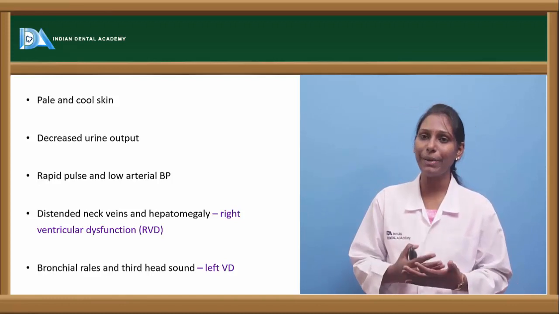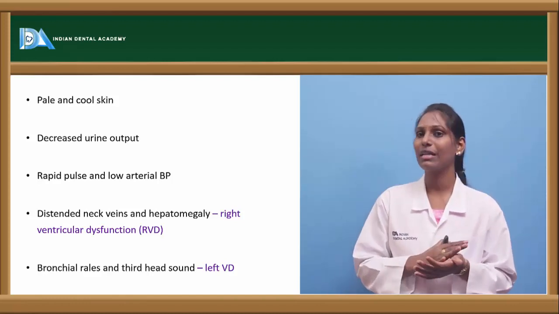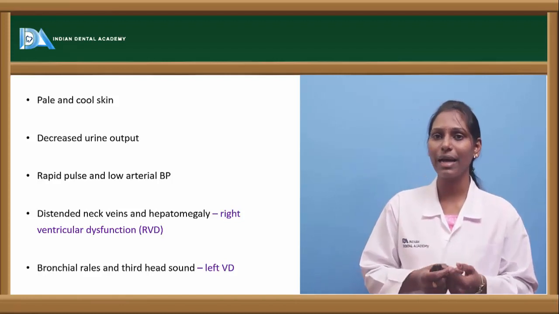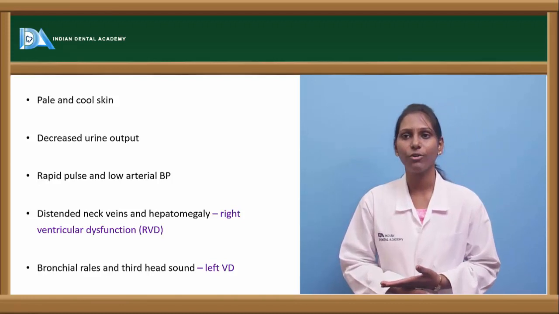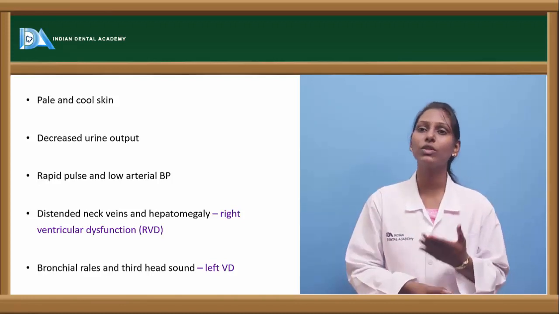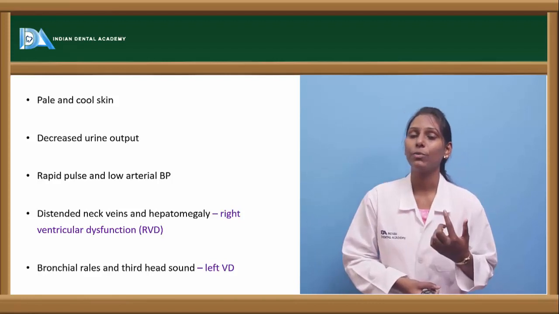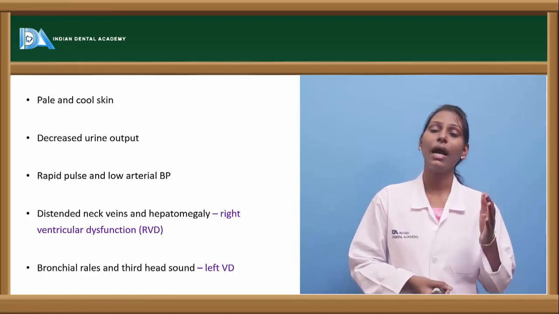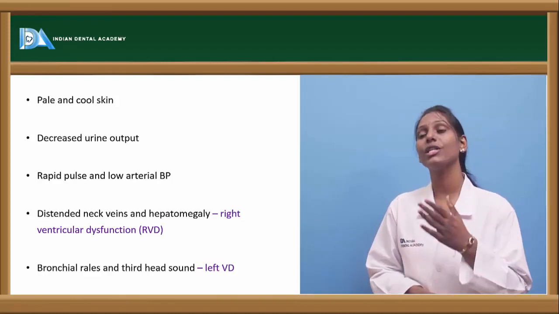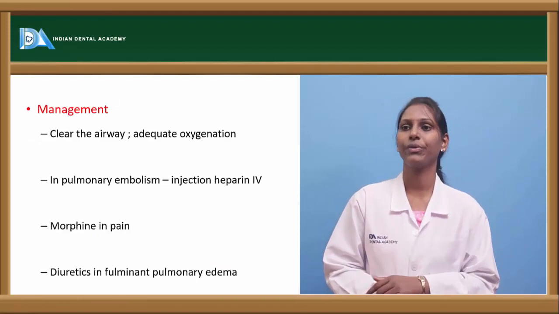Patients usually appear pale and the skin becomes cold. There will be clamminess, where we can feel the sweating on the hands and extremities, on the skin, and there will be decreased urinary output. Rapid pulse with low arterial blood pressure is seen. Distended neck veins or hepatomegaly can be seen, especially in case of right ventricular dysfunction, and in case of left ventricular dysfunction, we can see bronchial rales and we can hear a third heart sound.